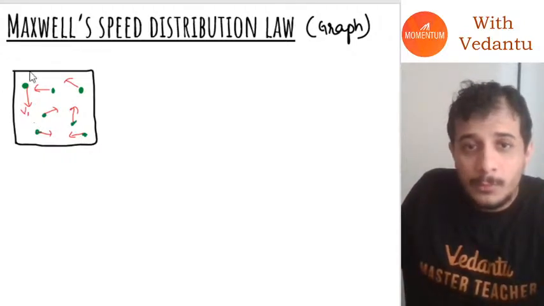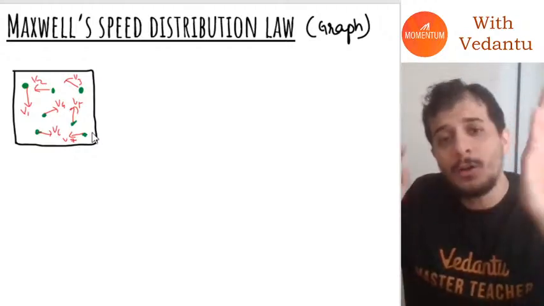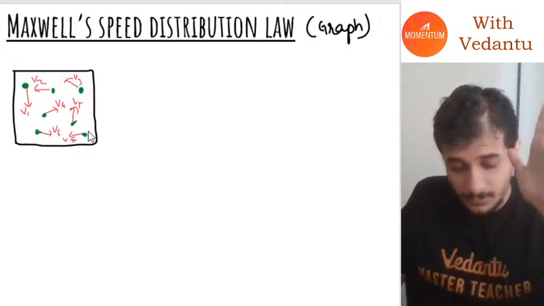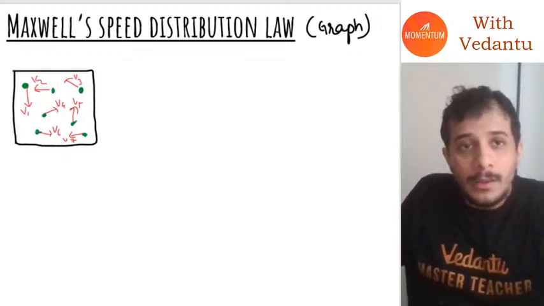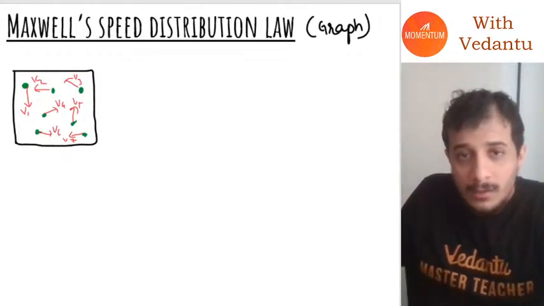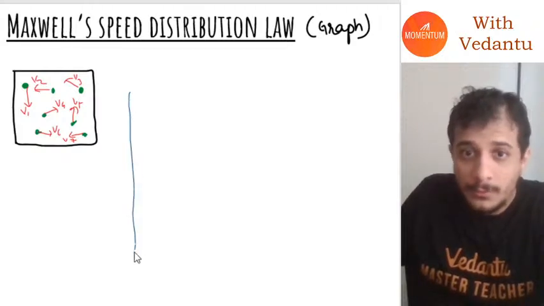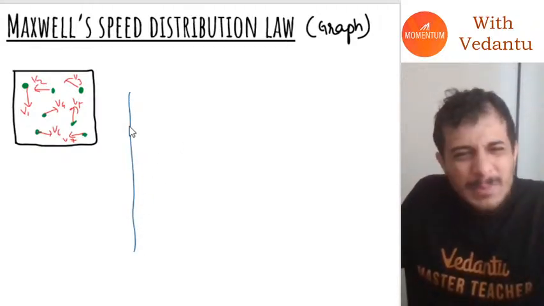This one has speed v1, v2, v3, v4, v5, v6, and v7. There are so many molecules, all moving in different directions. We don't care about that, but what we will do is make a graph of the speed distribution for all these molecules.